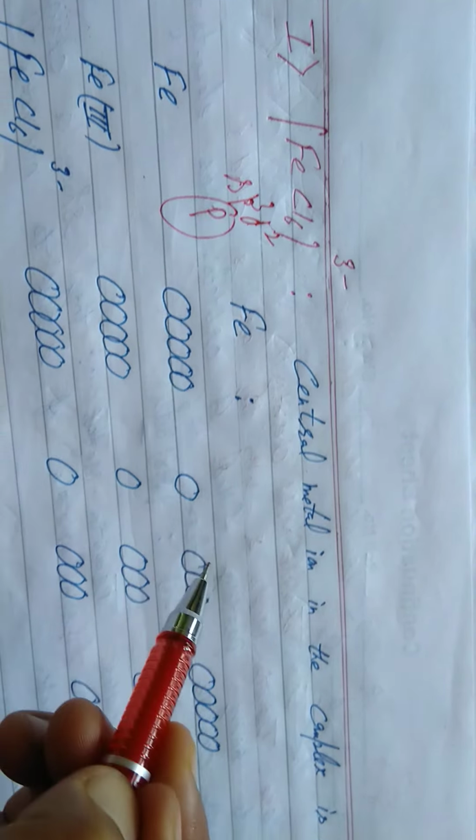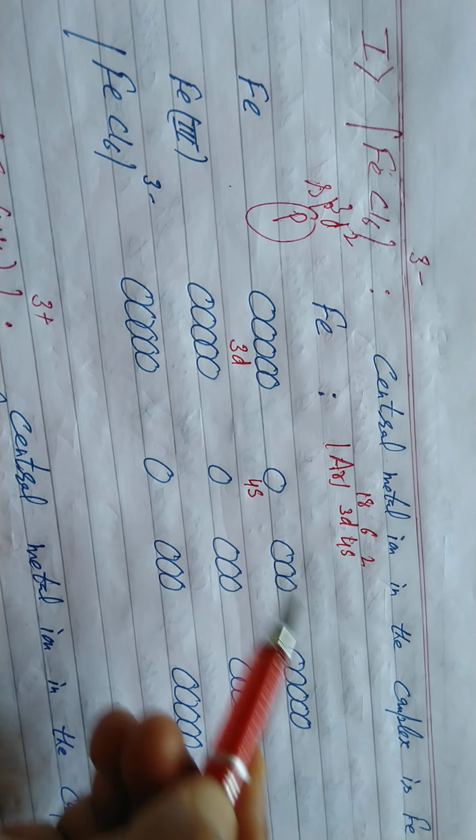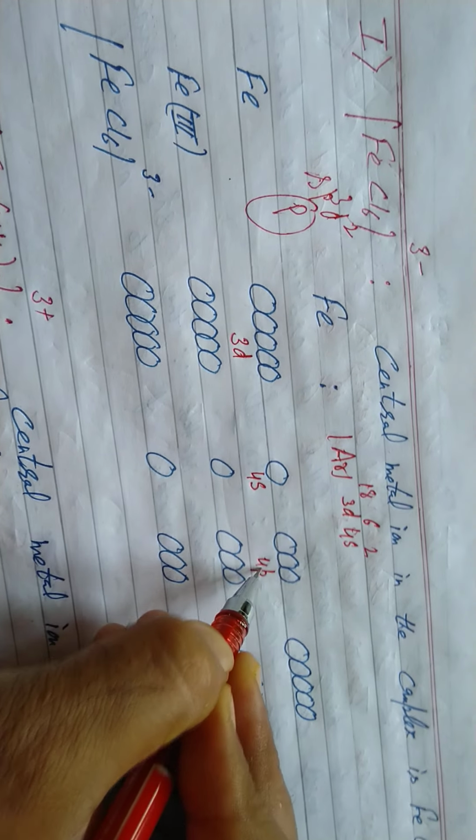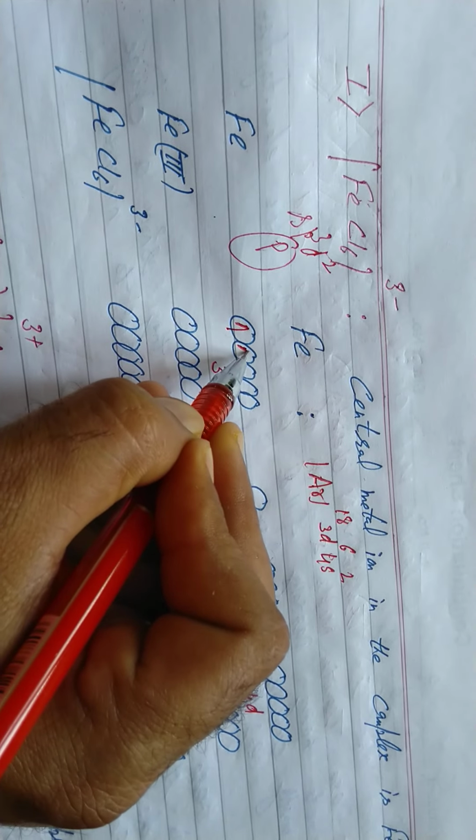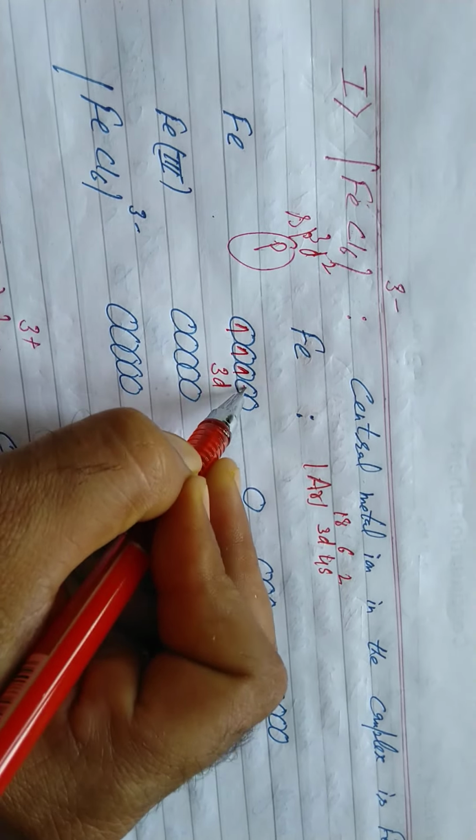Argon, the nearest noble gas, 4s2 3d6. Again, 3 key steps: metal, metal ion with respect to its oxidation state in the complex, and the complex. Metal iron, 3d6 4s2. Students, it is a weak field ligand. It is clear: sp3d2 hybridization. So we have to mention the vacant 4p and 4d subshells also. The d set contains 6 electrons: 1, 2, 3, 4, 5 and then 6. The s set contains 2 electrons.